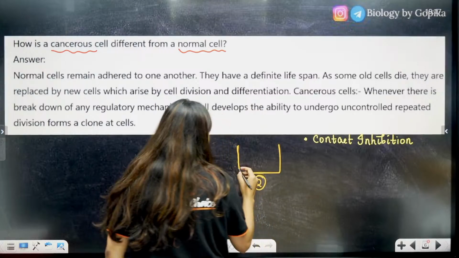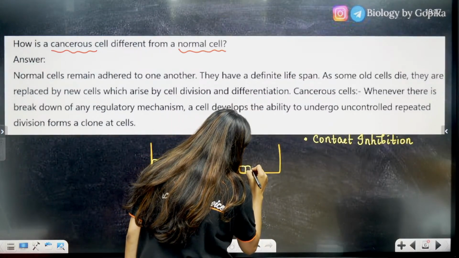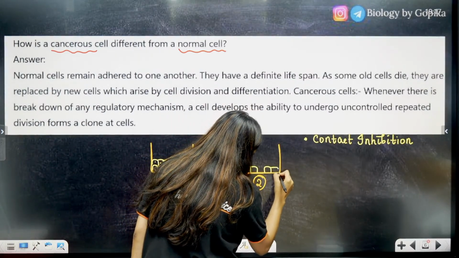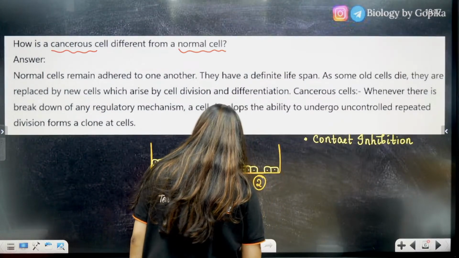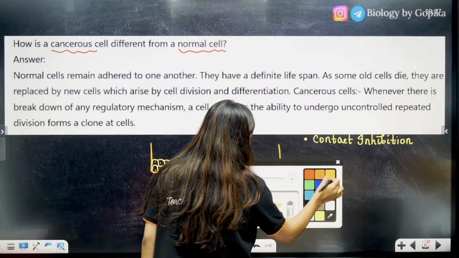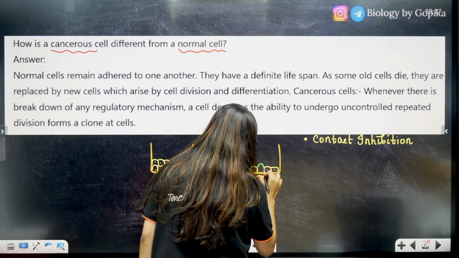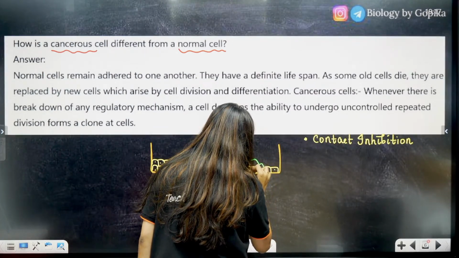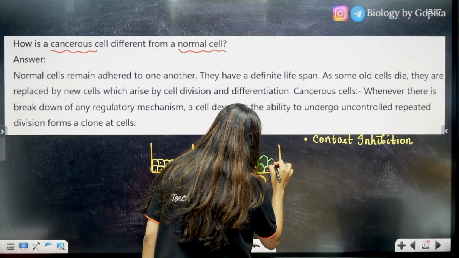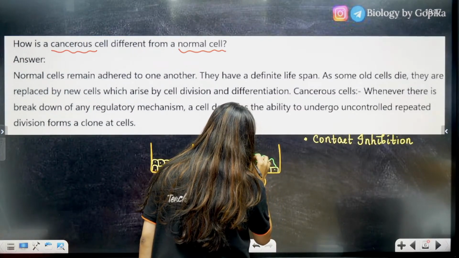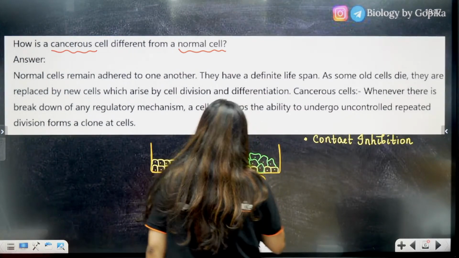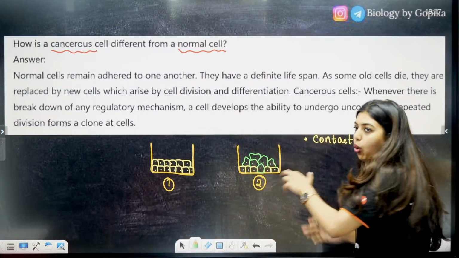Let's draw an example, students. So this is our normal cells. Now here we have cancerous cells. Like this, they will keep growing over everywhere.